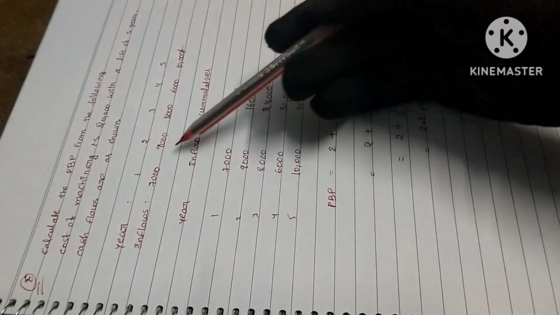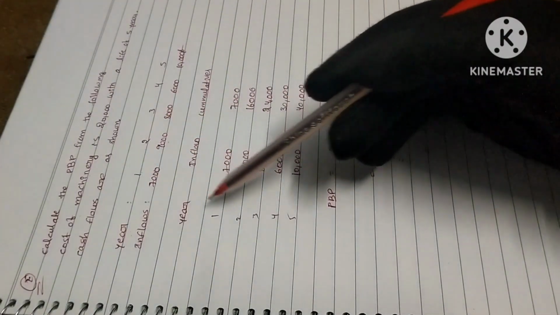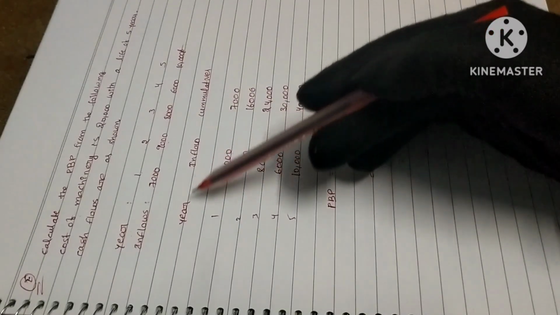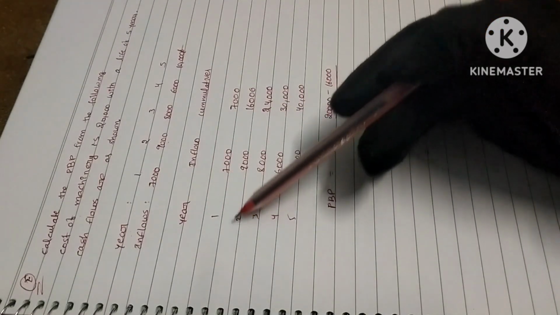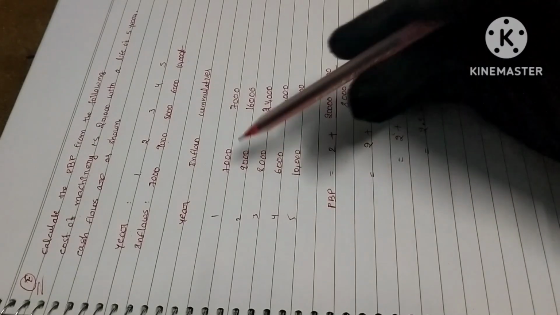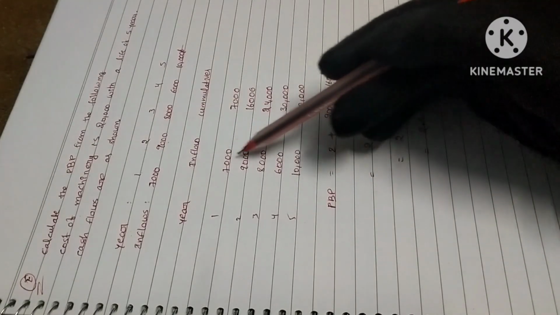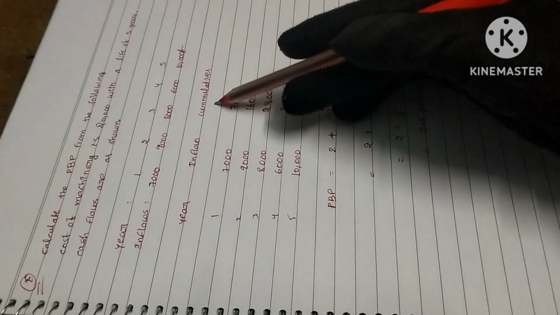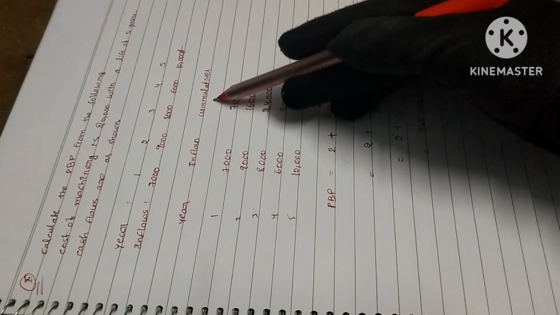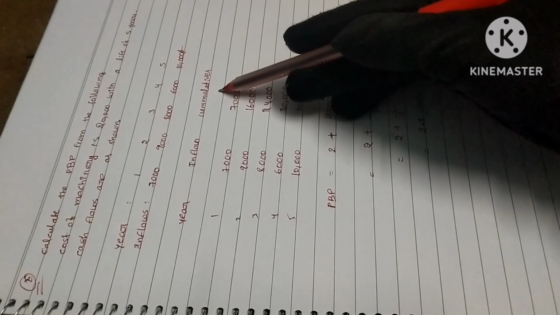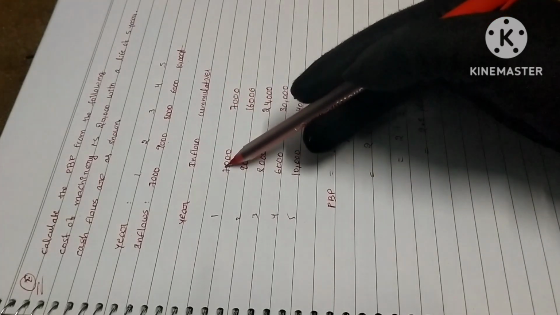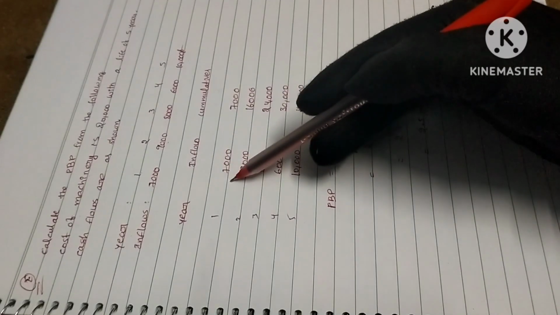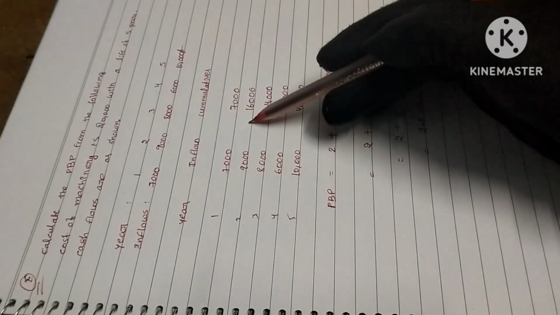Now whatever data has been given, you should write it as usual: first year, second year, third year, fourth year, fifth year, and inflows 7,000, 9,000, 8,000, 6,000, 10,000. Additionally, we are adding another column. What is that? Cumulative inflow. Cumulative means sum: prior year inflow plus present year inflow. For the first year there is no prior year, so the first year inflow is the cumulative.